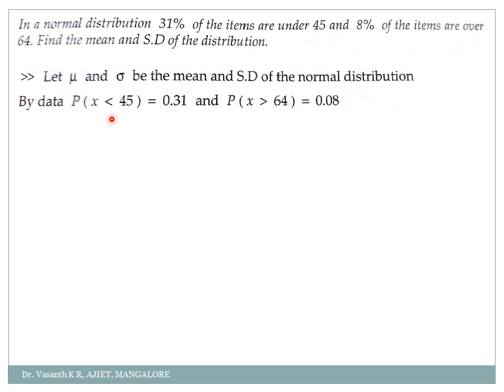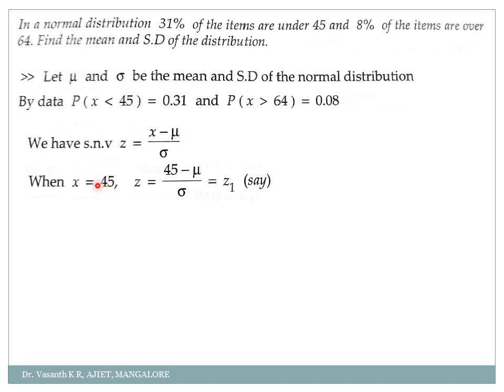Now for the normal distribution, what is the formula? z is equal to (x minus mu) by sigma, correct? So this is the value of z here. See here, z is equal to (x minus mu) by sigma. So what is z in the first case? 0.31. What is x? 45. I have to find out mu and sigma, so keep mu and sigma as they are. That is what I want to find here, correct? In the same way, in the second case, what is z? 0.08. What is x? 64. Write that, keep mu and sigma as they are. First you do that.